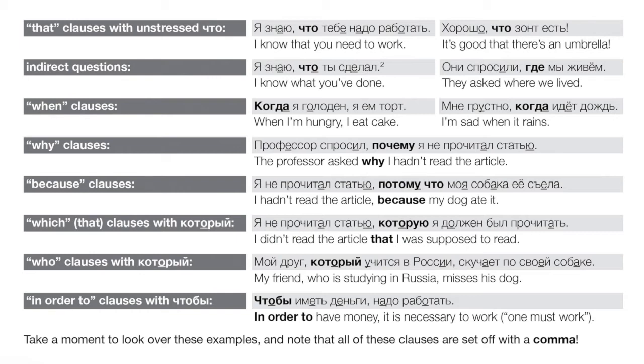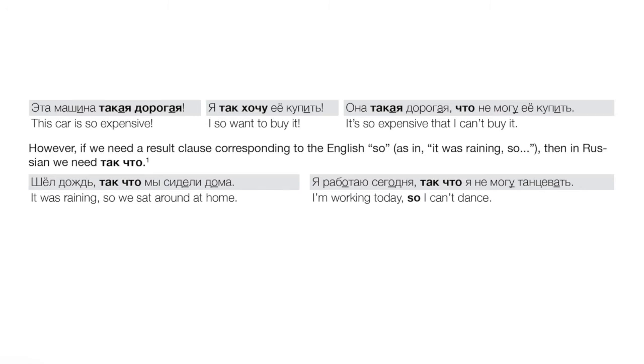Here's a common issue, right? How to translate English so. Well, we know the demonstrative adjective такой, right, which corresponds to the question word какой, right? Какой meaning what kind of, and такой means, well, such a whatever, right? One like this. Эта машина такая дорогая, right? This car is so expensive. Okay, so there's one use of so with the adjective, right, pairing такая with another adjective.